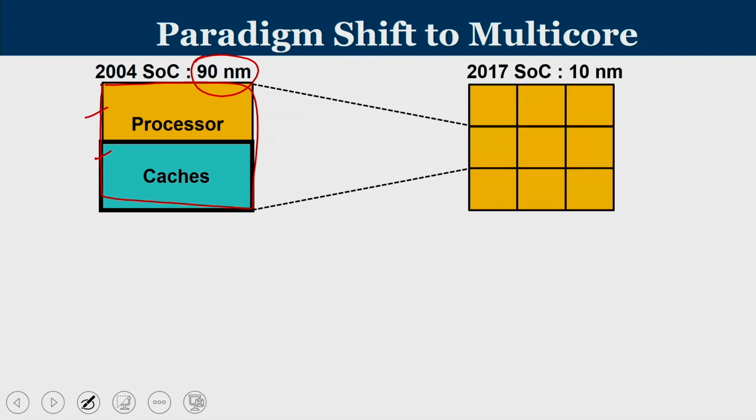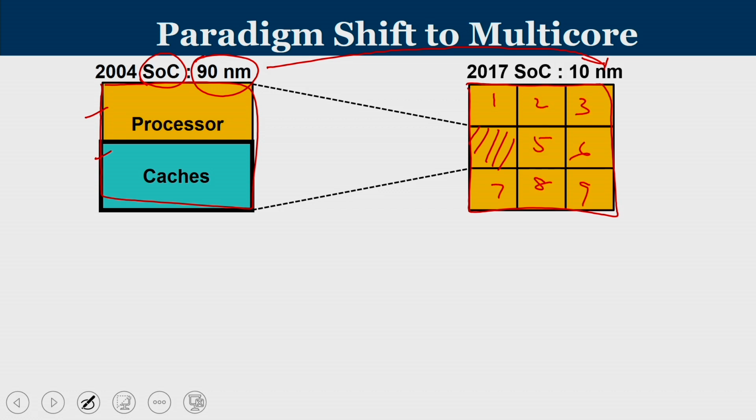Now, by 2017, whatever functionality this 2004 SoC had, we could squeeze the same functionality and logic into this much space. That means, in the same available space, we can have 9 such processing units. You can see a shrinking in the process technology also. From 90 nanometer technology, we are moving to 10 nanometer technology. What is the takeaway from it? Since the transistor sizes are shrinking, the size of the functional unit also is going to shrink. So, in the available space, we could squeeze more transistors, more functional logic, or in a way we can have 9 processing units in this given space.